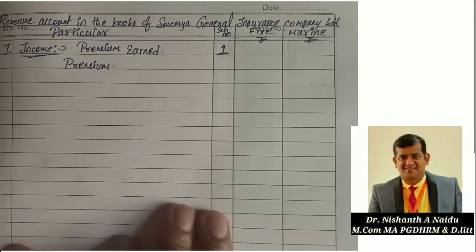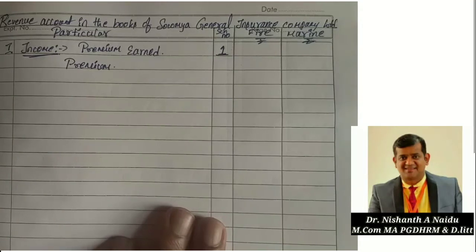If you have copied the question, check in the question how much is the premium. That is the 6th item from the top: 1, 2, 3, 4, 5, 6. Below the bad debts you have premiums received.